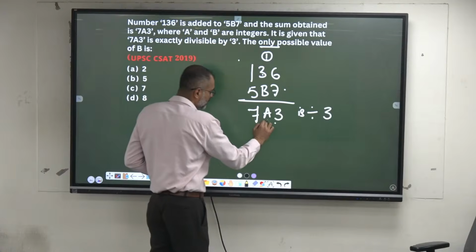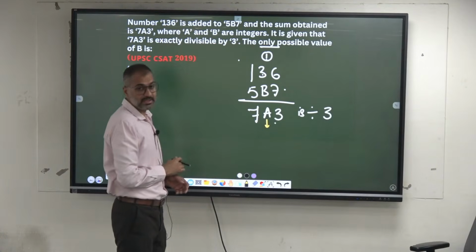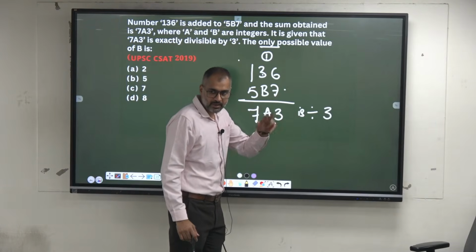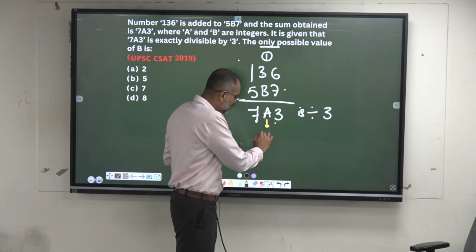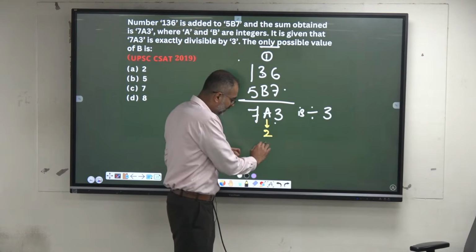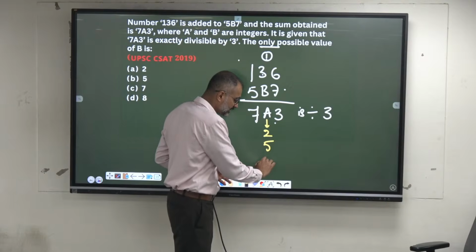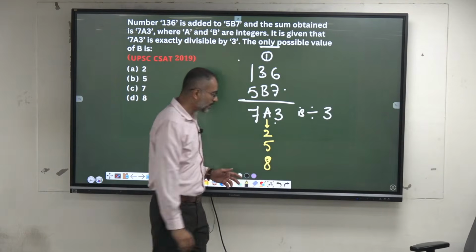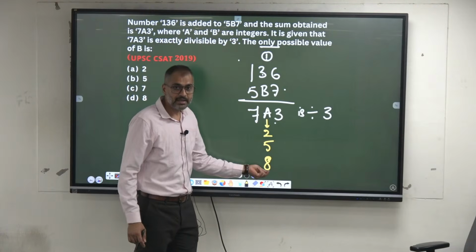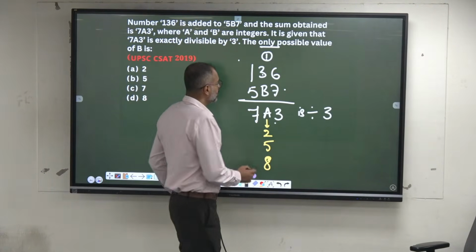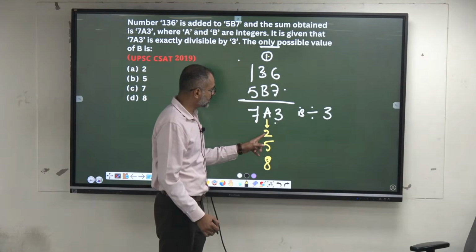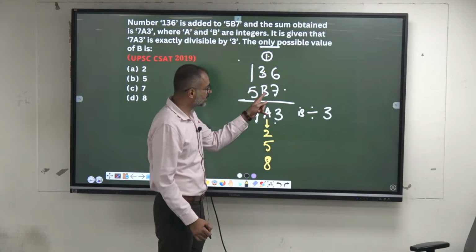Give me the possible values of A so that the number gets divided by 3. 7 plus 3 is 10. 10 is not divisible. How much more is required? 2. After putting 2, again the next 3 digits won't get divided, so it becomes 5. Afterwards, 8. So if it is 2, 5 and 8 are possible. Now, 3 plus 1 is 4. Is it possible to get 2 here? Yes, if it is 8 here. There is a possibility here.